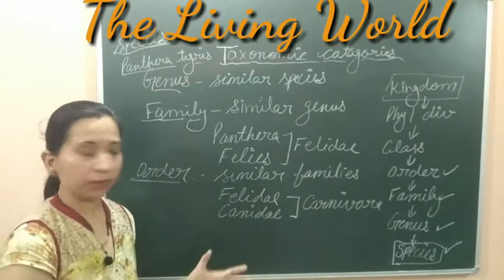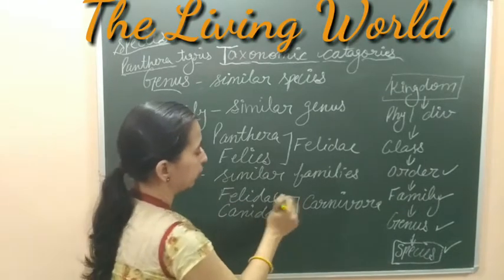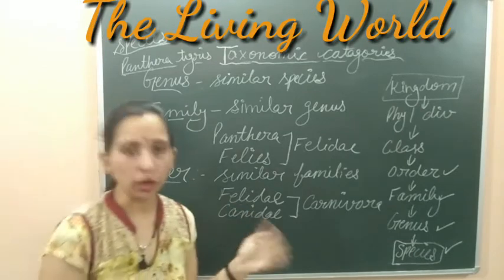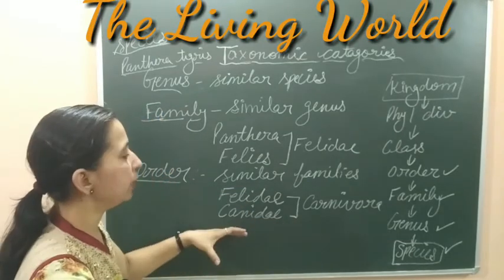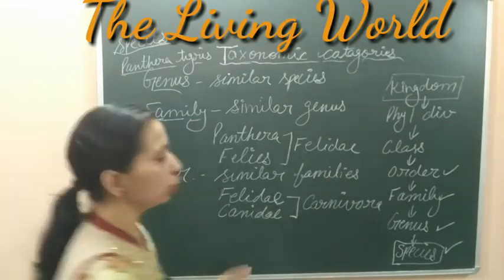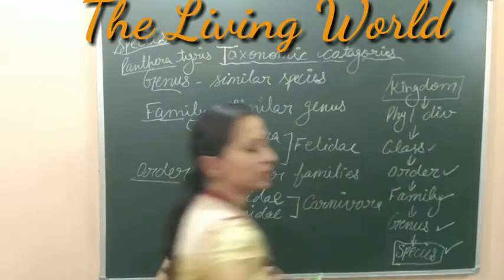This Felidae is the family of the cat, the cat family in which cats are included, and the Canidae is the dog family. So both of these two families are included into the one order, that is the Carnivora. After order, let's come on to the next group, that is the class.